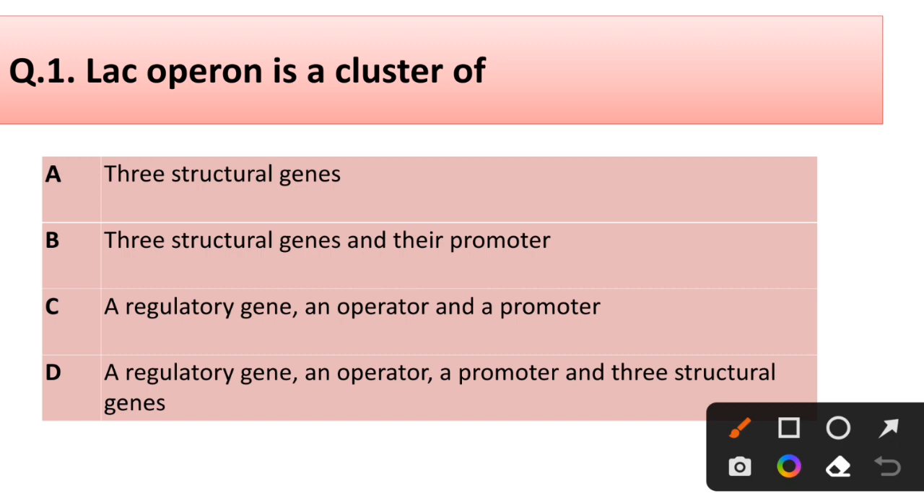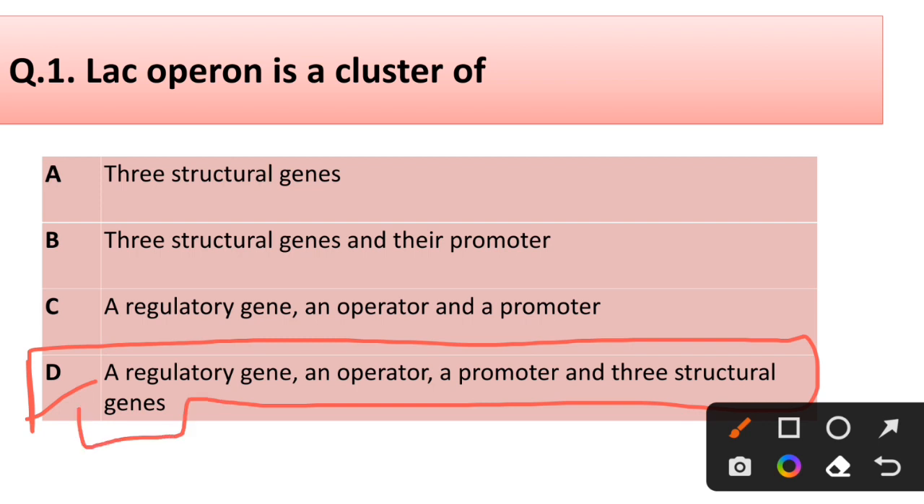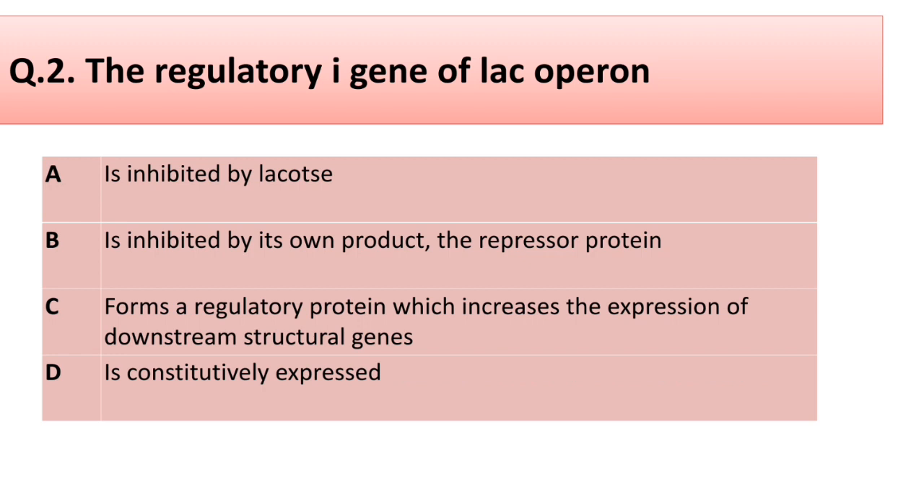Question number 1. Lac operon is a cluster of three structural genes and their promoter; a regulatory gene, an operator and a promoter; a regulatory gene, an operator, a promoter and three structural genes. Correct answer is option D. Lac operon is a cluster of a regulatory gene, an operator, promoter and three structural genes.